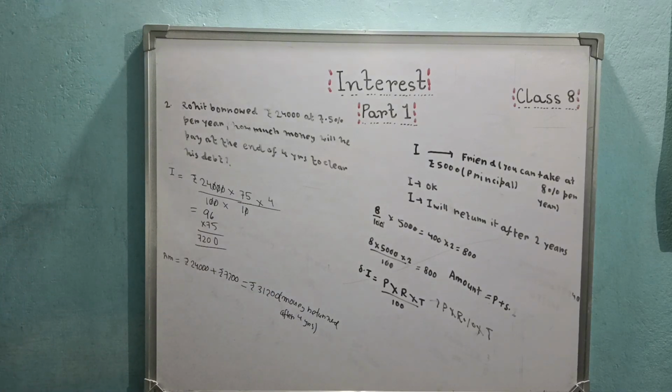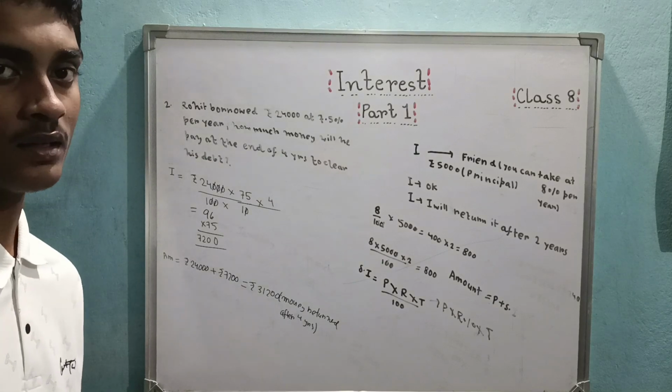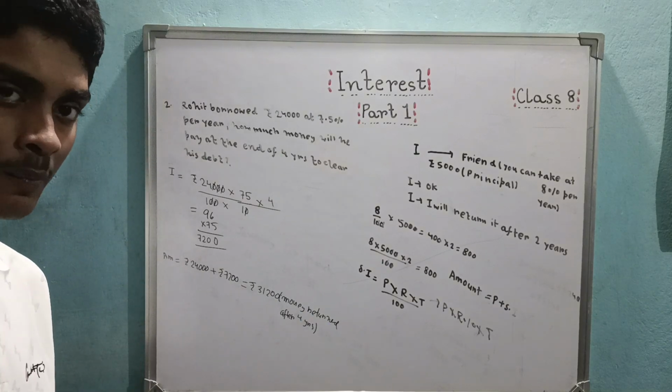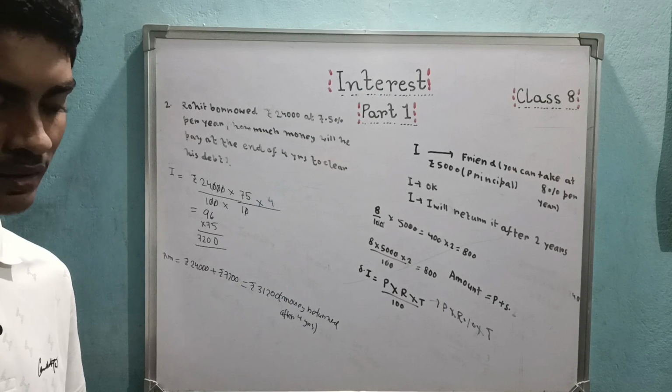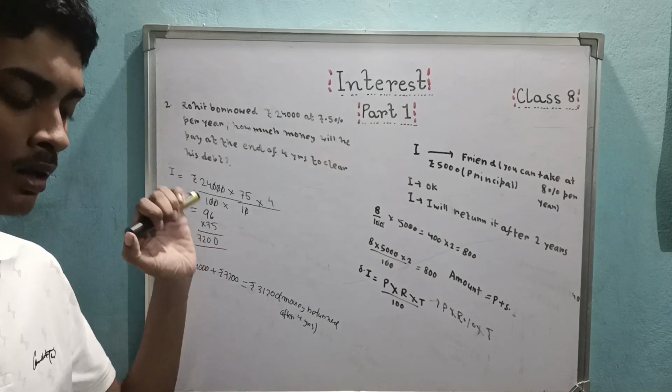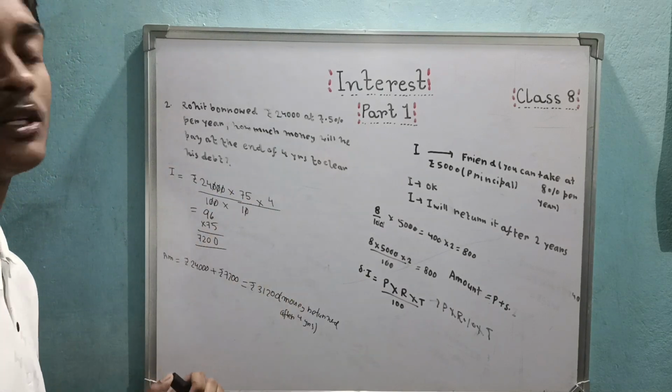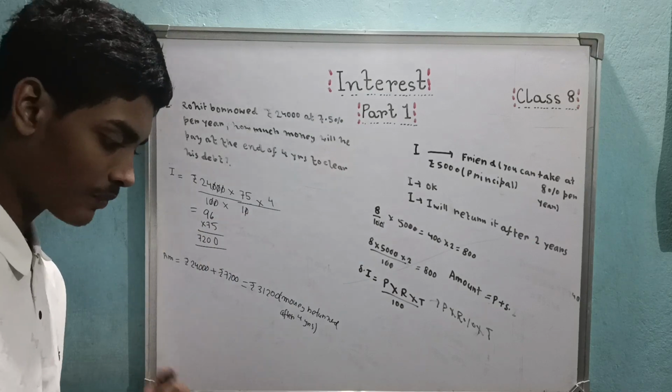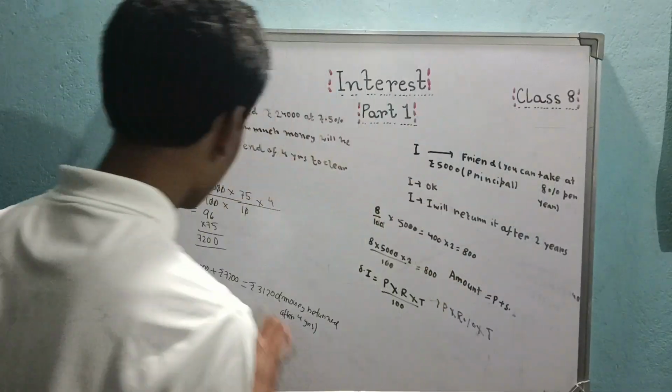The question can be in a twisted way, but if you learn the concept, then it's going to be easy. You always return the principal plus the interest formed as the final amount to clear your debt. Remember that. Let's proceed.